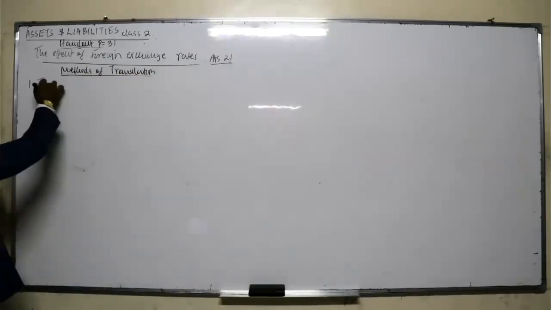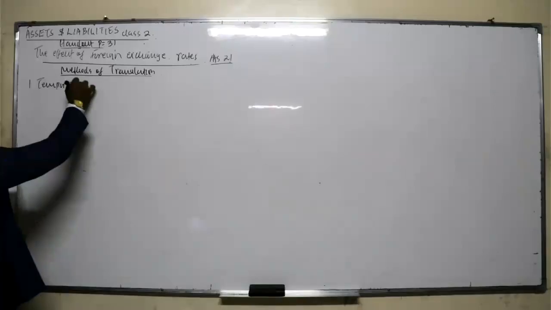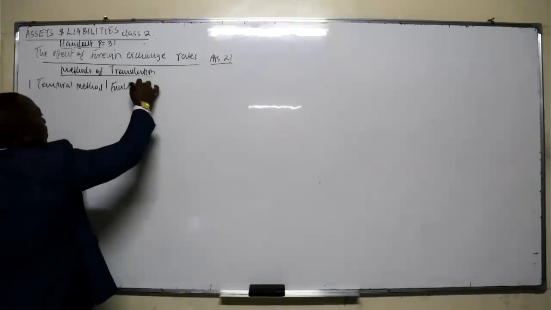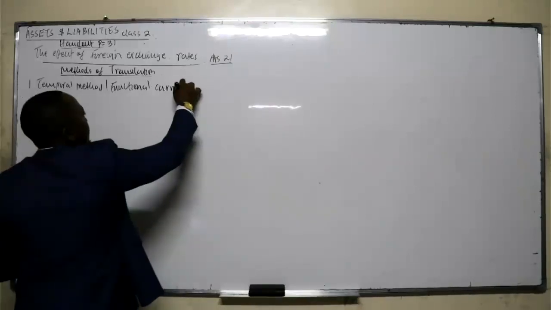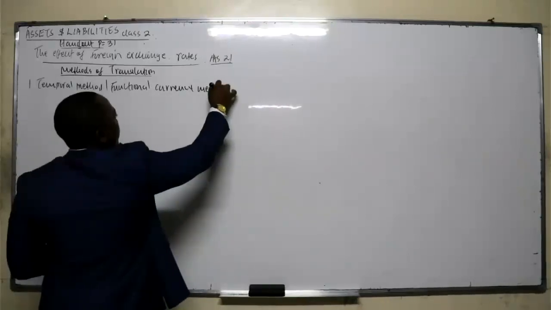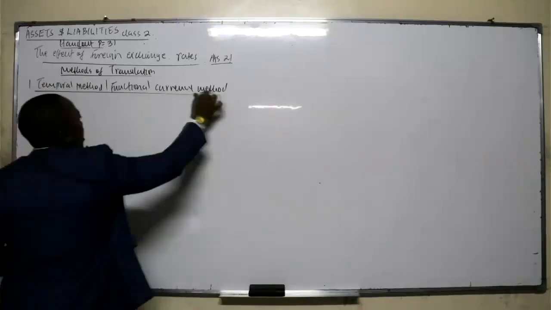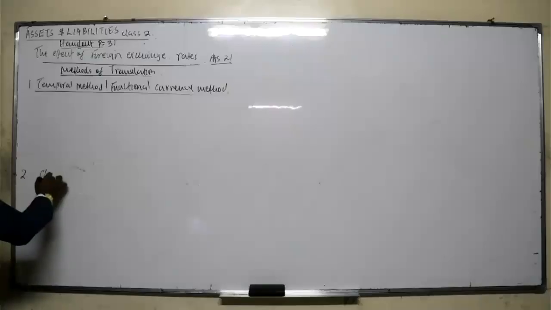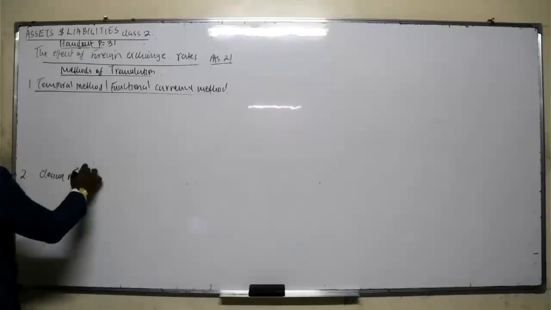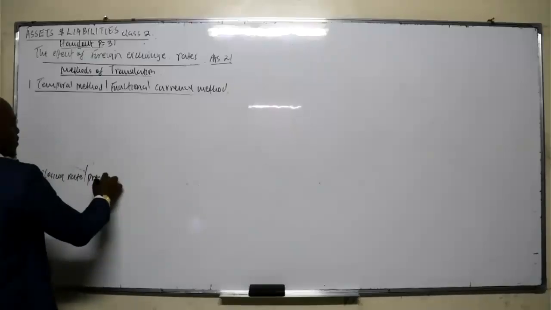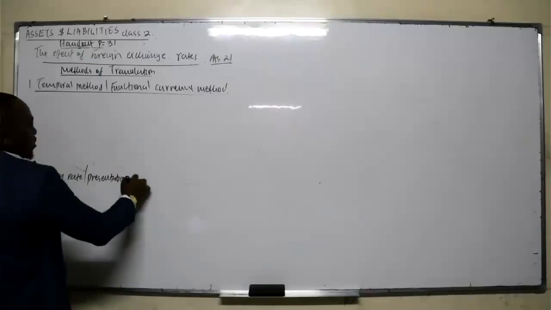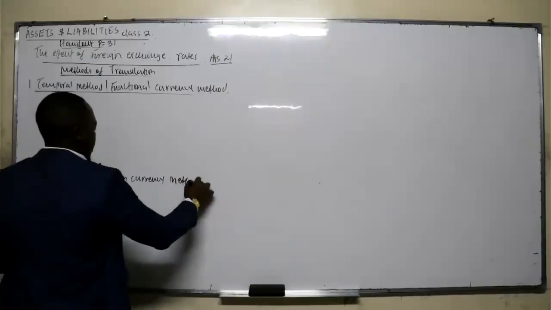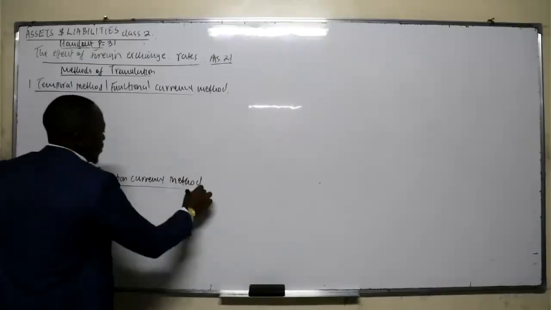One is the temporal method, also known as the functional currency method. Number two is the closing rate, also known as the presentation currency method. So those are the two methods of translation.